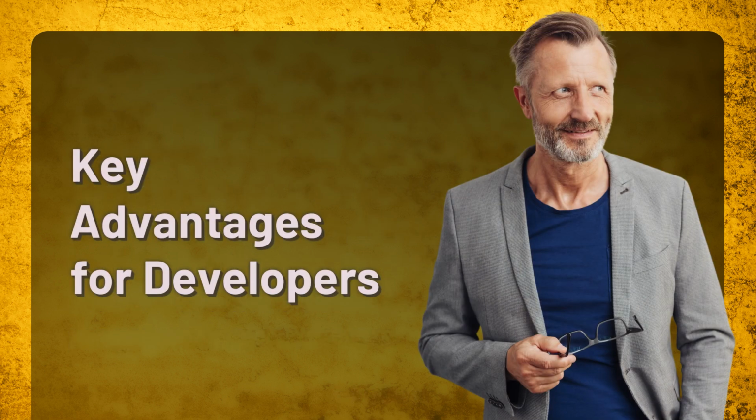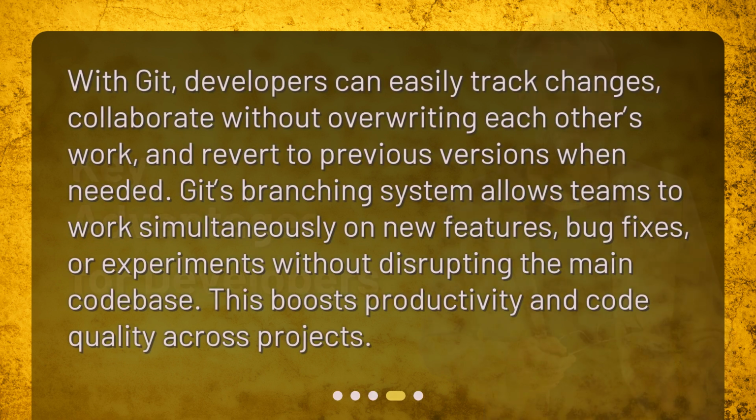Key advantages for developers. With Git, developers can easily track changes, collaborate without overwriting each other's work, and revert to previous versions when needed. Git's branching system allows teams to work simultaneously on new features, bug fixes, or experiments without disrupting the main codebase. This boosts productivity and code quality across projects.